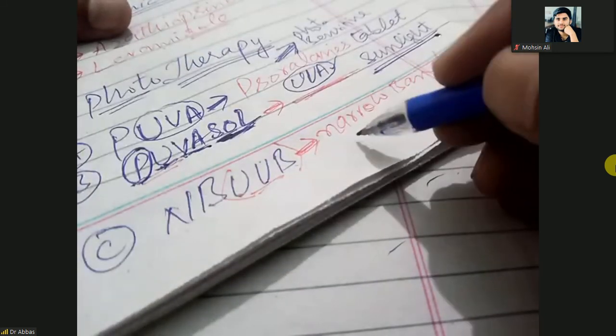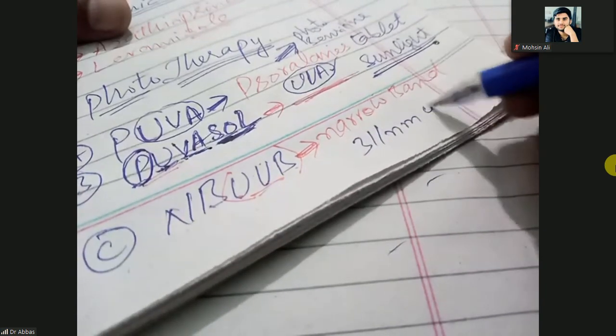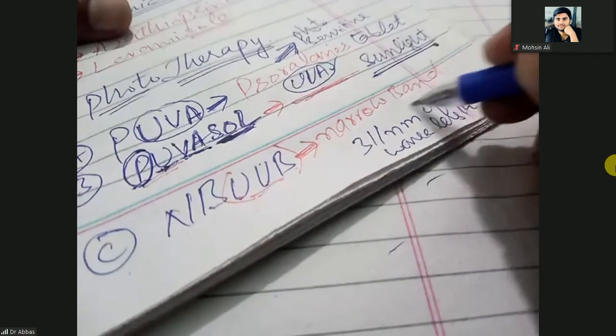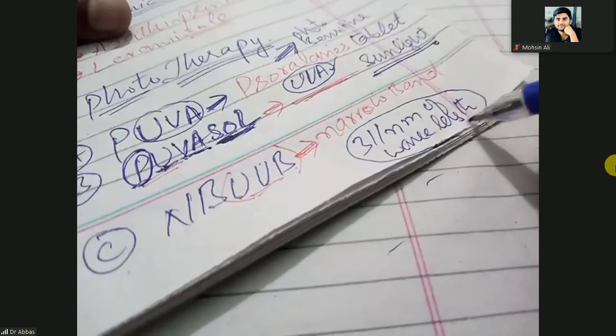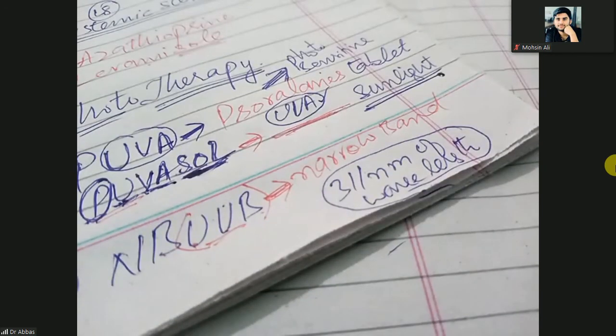Narrow band light means exposing the skin or the lesion to 311 nanometer wavelength. Okay.